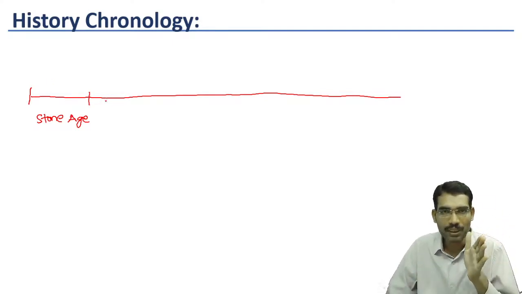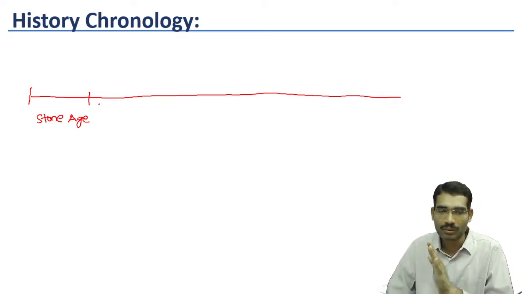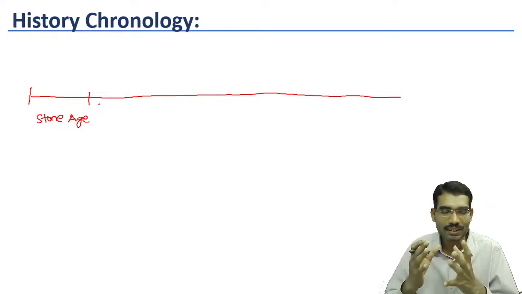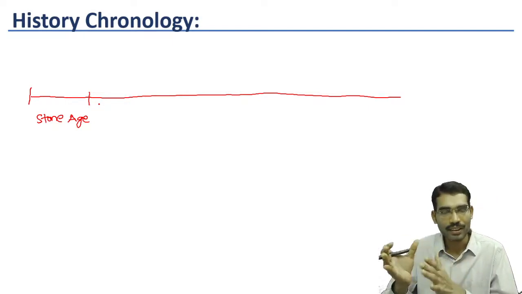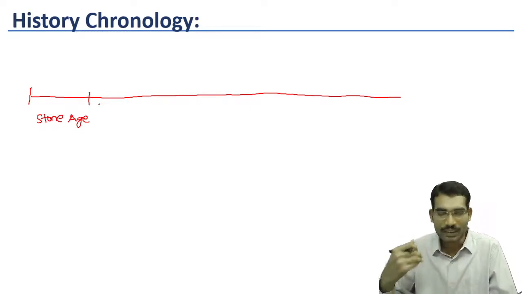Gradually, the temperatures increased and a warmer climate came after some time. We are seeing all these things as part of Stone Age itself. Then, gradually, human beings learned how to domesticate animals and later how to practice agriculture.